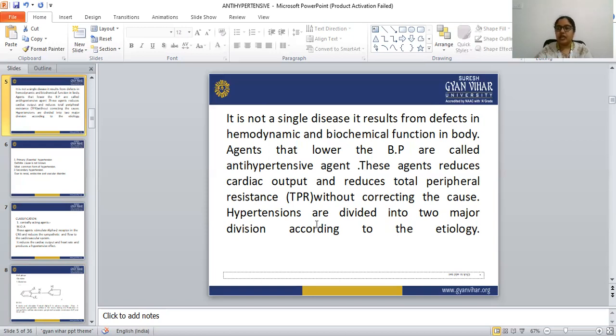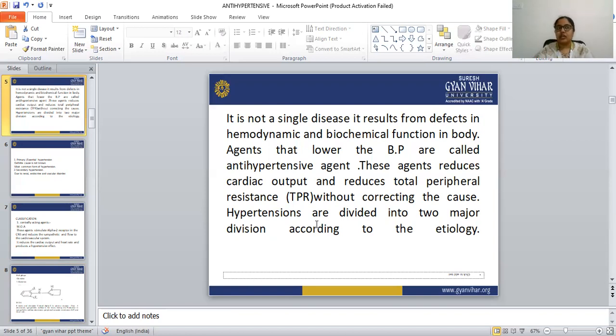So we have done blood pressure. What is blood pressure? What is hypertension? What is diastolic blood pressure? What is systolic blood pressure? You have to learn all these definitions. Blood pressure is the pressure exerted by the blood on the wall of the blood vessels.